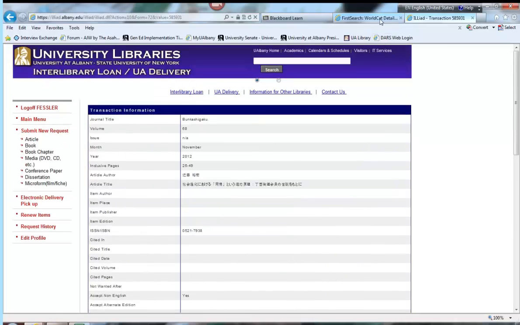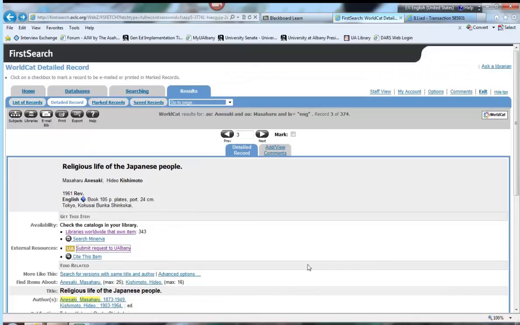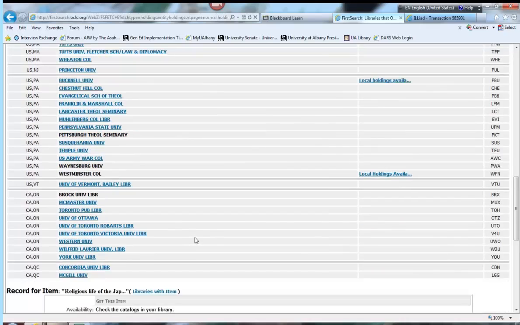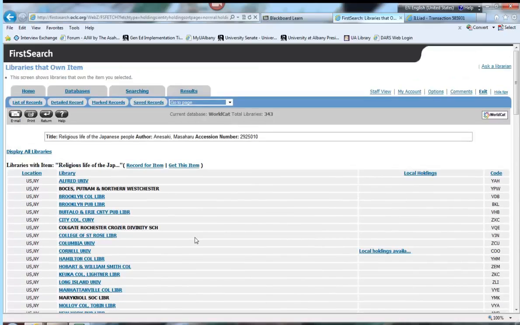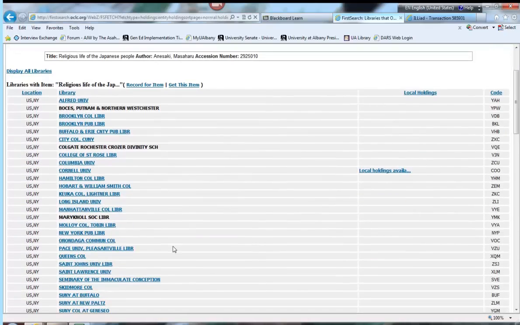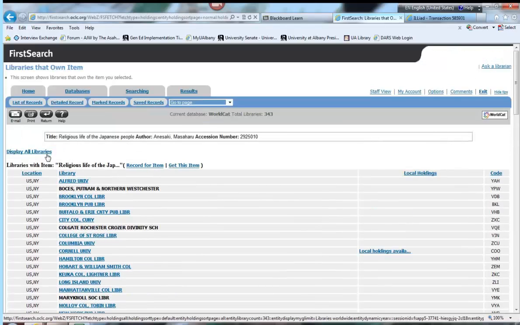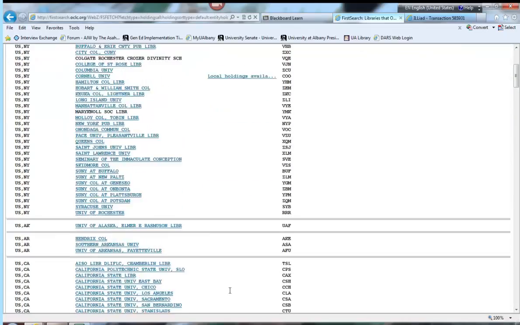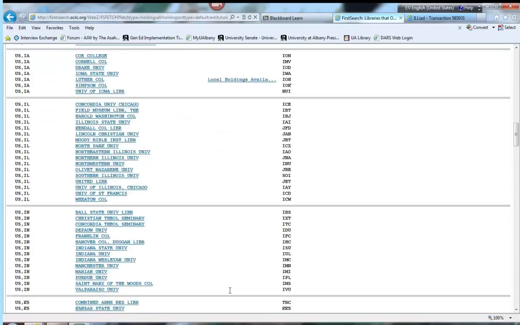Let me return to WorldCat and say a little bit about that. If you're looking for something like this, that's owned by 343 libraries, and they're all relatively close by, within New York State alone, look how many there are. And this page doesn't even list all the libraries, it just lists the close ones. You see they're all organized by state. If you want to see all the libraries in the system that own it, you can click on Display All Libraries and see all the libraries in the United States.